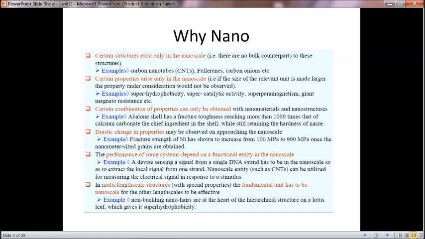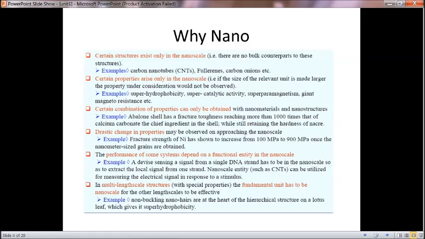The third reason is that certain combinations of properties can only be obtained with nanomaterials. Example: the abalone shell, which has a fracture toughness reaching more than 1000 times that of calcium carbonate, the chief ingredient in the shell, while still retaining the hardness of nacre. Calcium carbonate is something we can see in teeth also.